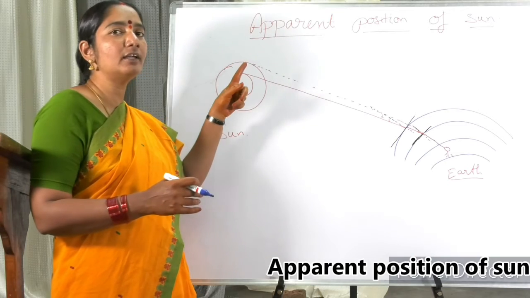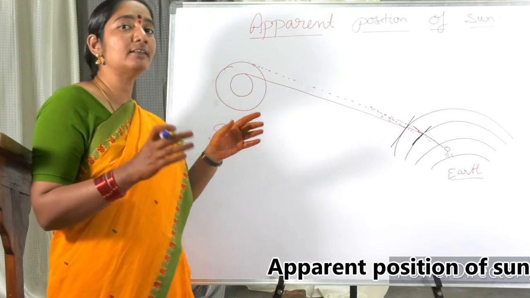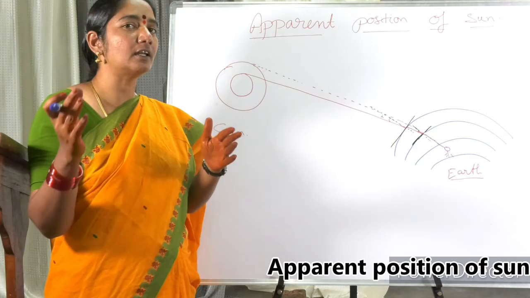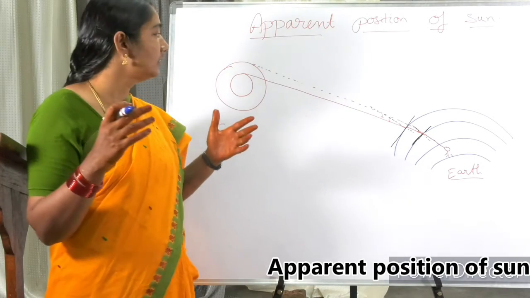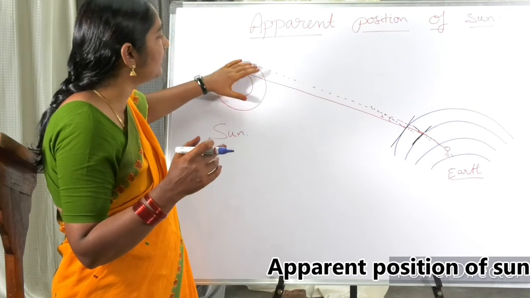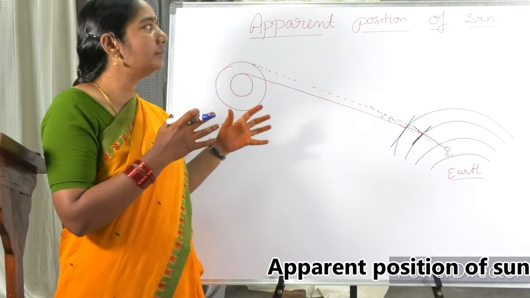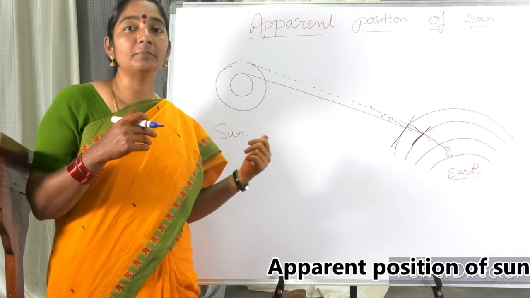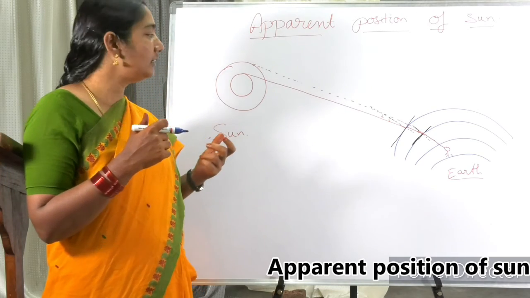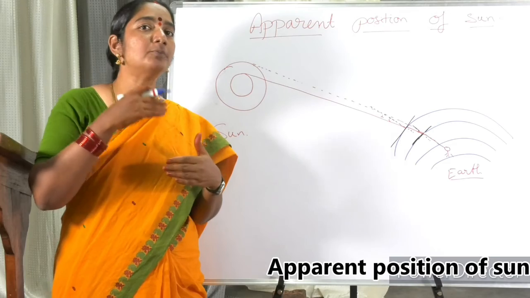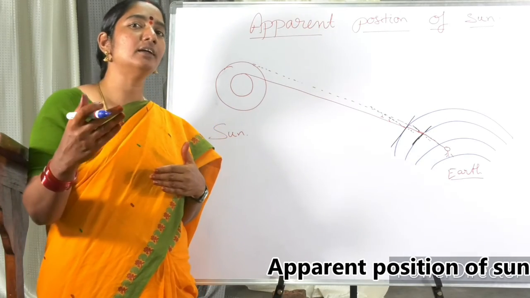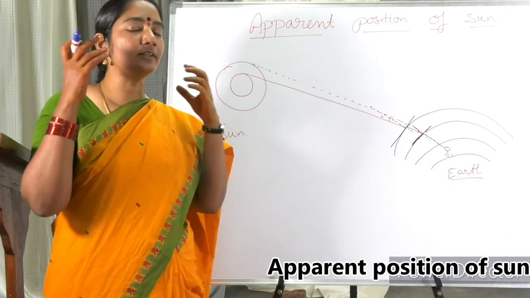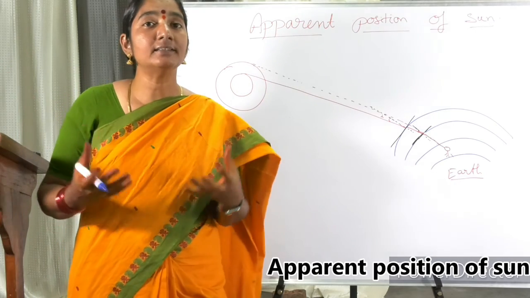That is the reason why, in the evening time, please observe for one or two days the size of the sun in the morning and in the evening, and the color of the sun. The actual size is this much, but it appears like this. So this apparent position of the sun is due to the refraction of light. This is one of the examples which we can see in our day-to-day life. So my dear friends, please try to observe at home the morning sun rising, the evening sun setting, and the afternoon sun. These three diagrams, please try to analyze. Thank you.